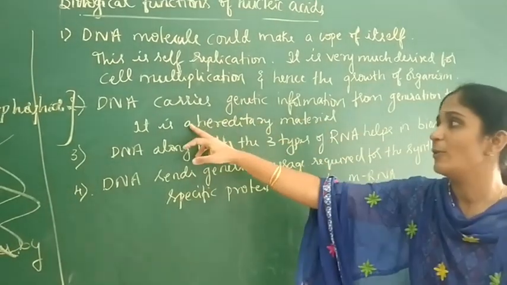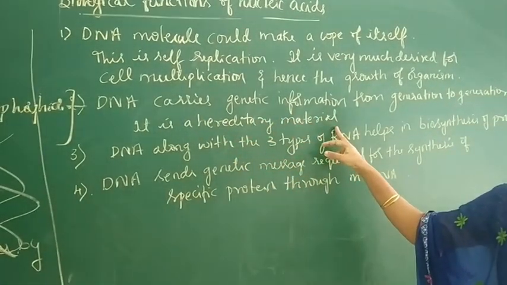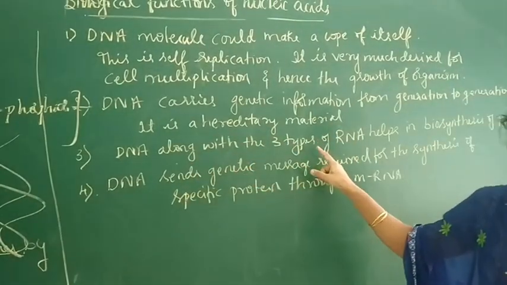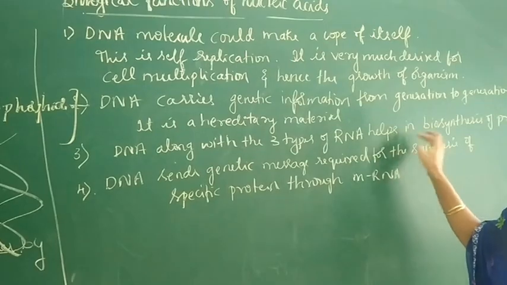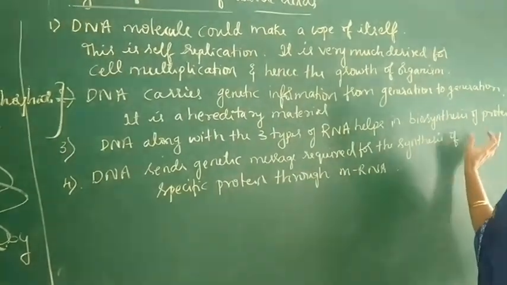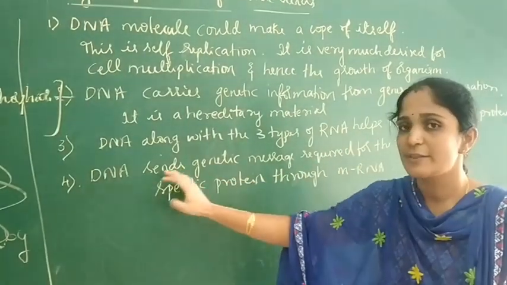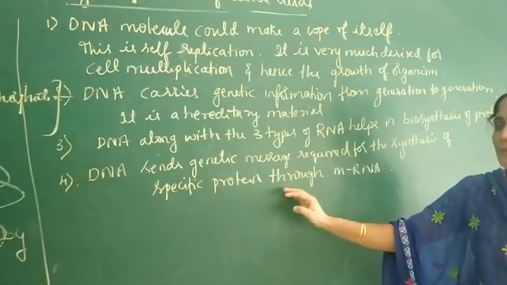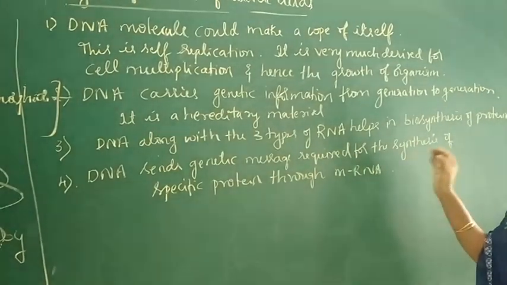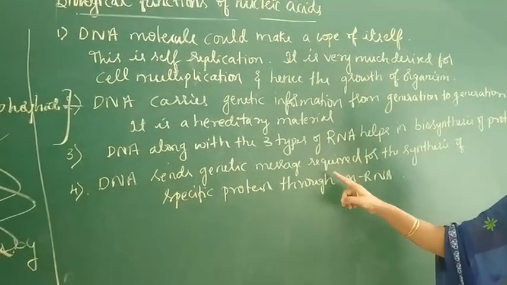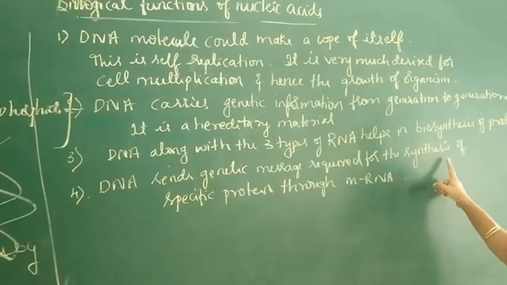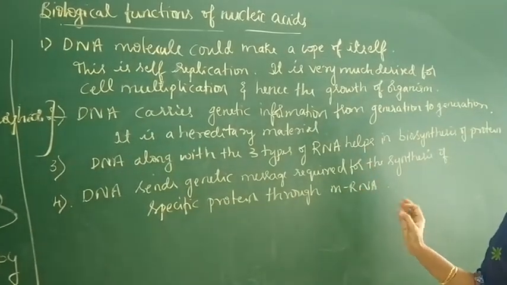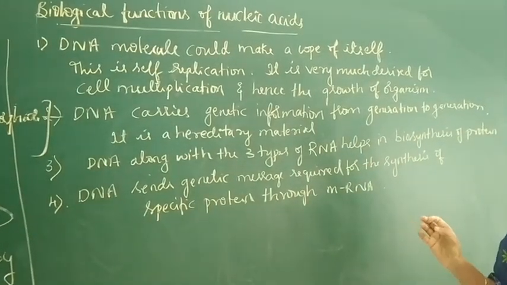Therefore, DNA is called genetic hereditary material. This DNA along with the 3 types of RNA helps in biosynthesis of proteins, and DNA sends genetic messages required for the synthesis of specific proteins through mRNA. So these are some important biological functions of nucleic acids.